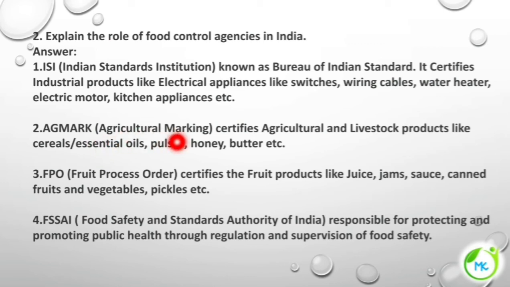AGMARK, Agricultural Marking. It certifies agricultural and livestock products like cereals, essential oils, pulses, honey, butter, etc. FPO, Fruit Products Order. It certifies fruit products like juice, jams, sauce, canned fruits and vegetables, pickles, etc. FSSAI, Food Safety and Standards Authority of India. It is responsible for protecting and promoting public health through regulation and supervision of food safety.